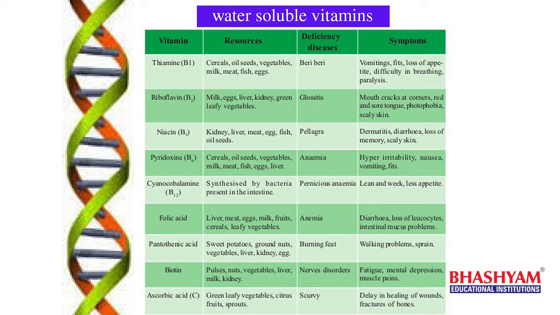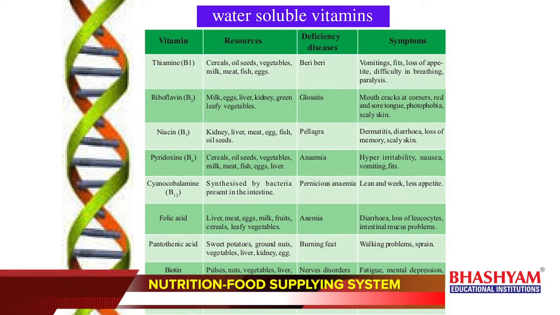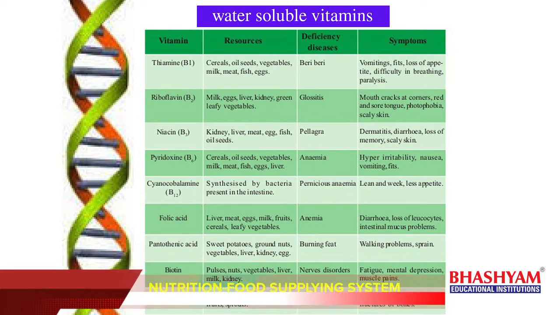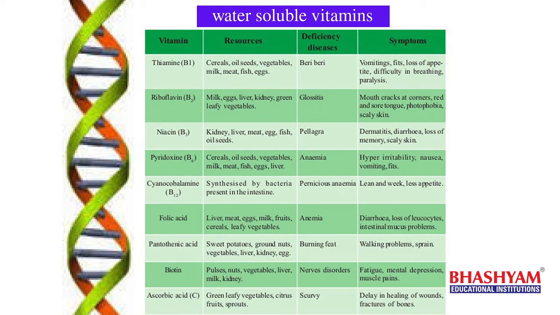And coming to the next B complex vitamin, niacin. Niacin is vitamin B3, and its deficiency disease is pellagra. In pellagra, the symptoms are dermatitis. Derma means skin problems that we can observe. Diarrhea, loss of water from the body, and memory loss we can see.